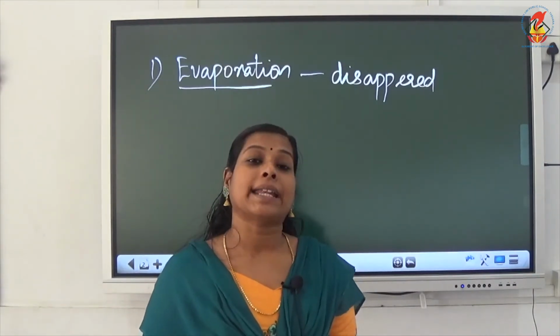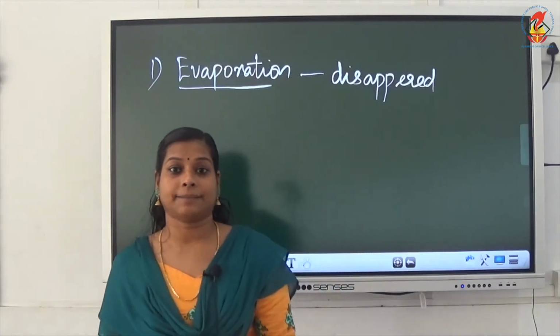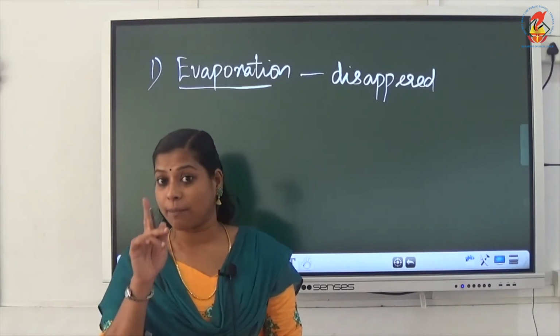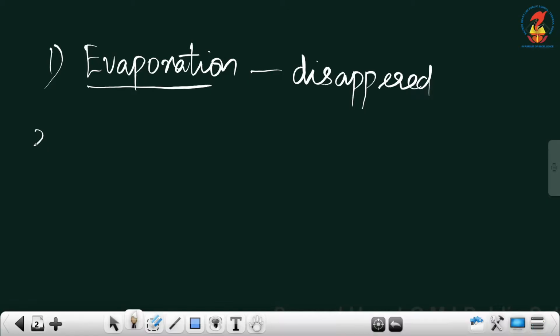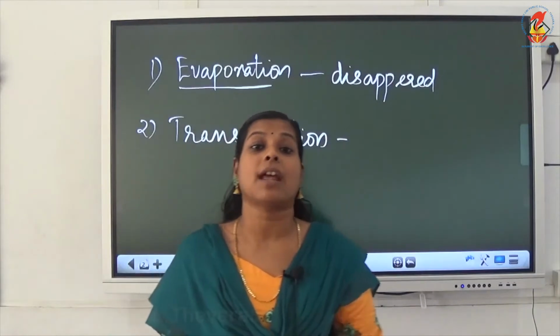Okay. And is there any other way for the water to evaporate or disappear from the land? Yes, one more way is transpiration. Transpiration is another way of disappearing water from the earth. What is actually transpiration?